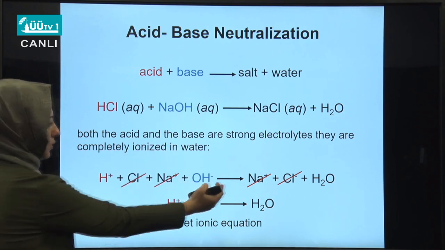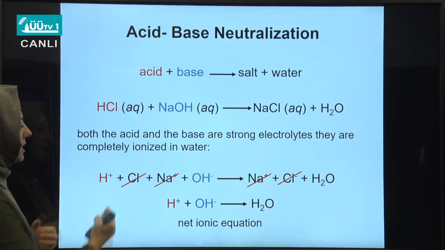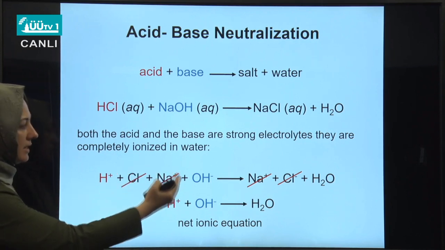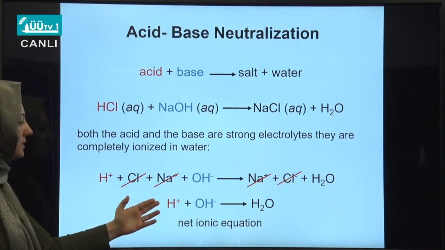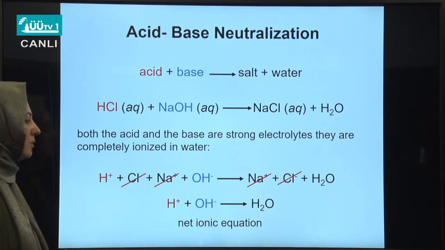Since these are both strong electrolytes, they are completely ionized in water. And here, the molecular equation involves dissociating both the acid and the base in the form of ions. Sodium chloride is also soluble in water. That's why we also express it in the form of ions. And cancelling the ions appearing on both sides, we obtain the net ionic equation, which is nothing but the formation of a water molecule.